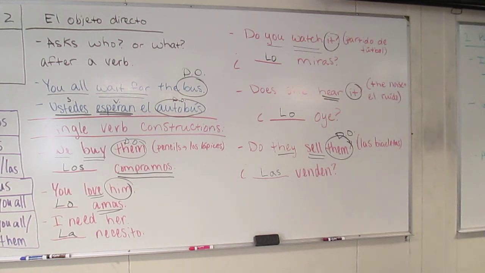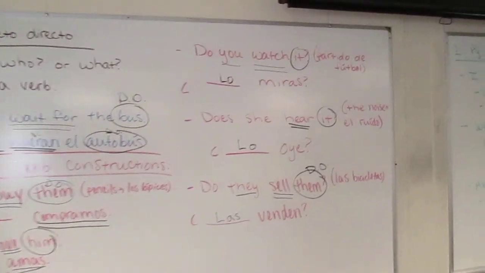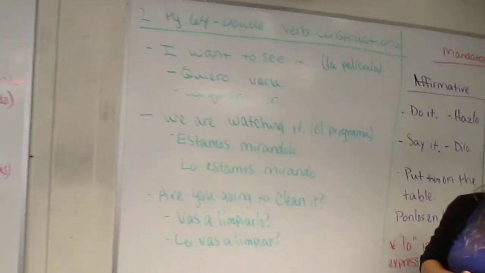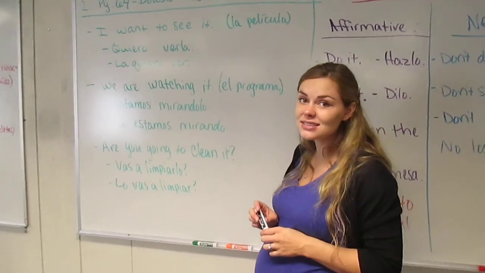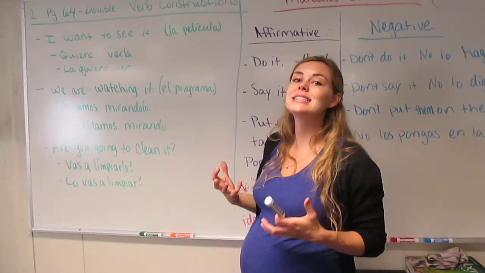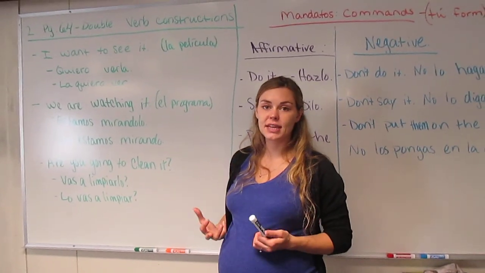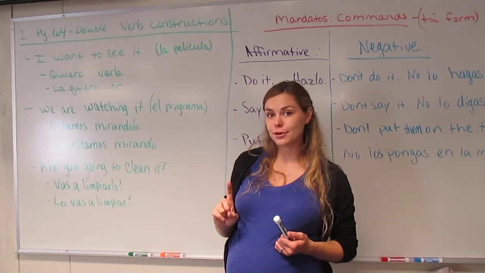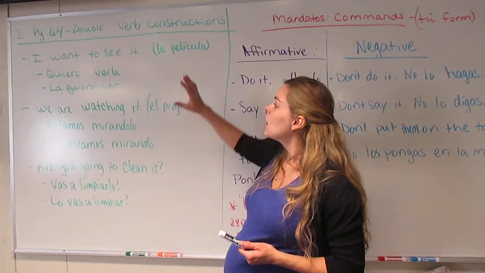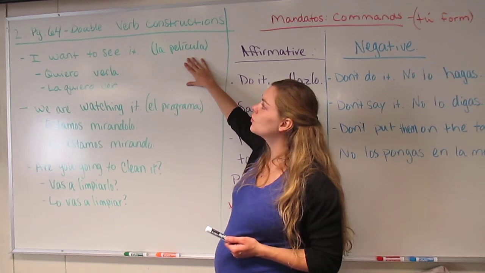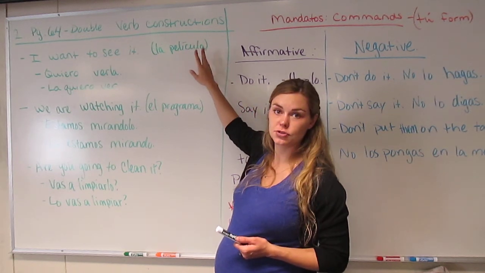Let's look at other constructions that we can use for direct objects. Notice that in the previous examples, all of those had single verb constructions. That is, there was only one verb in the construction. On this page, page 64, you're going to see double verb constructions.